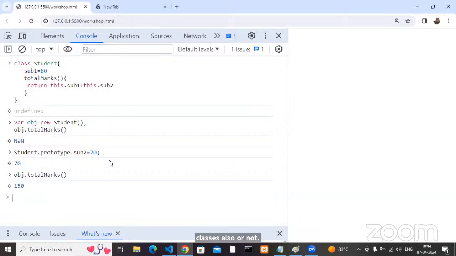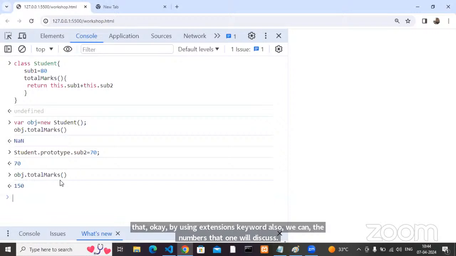Class keyword classes are the latest one, an ES6 feature, right? So by using the extends keyword also, we can inherit the members. That one we'll discuss. Okay, up to here, everyone? Can anyone answer this question?